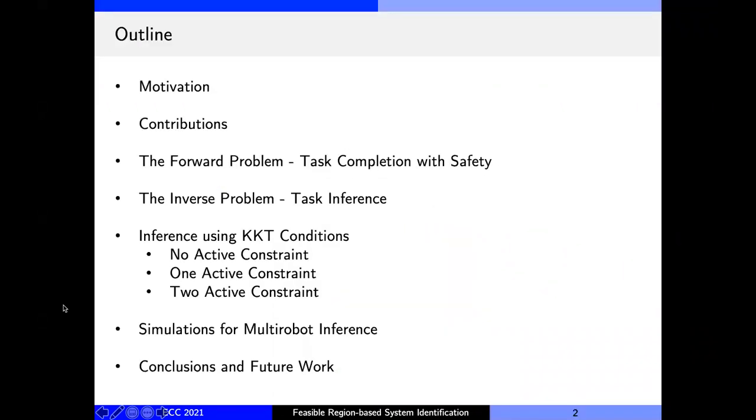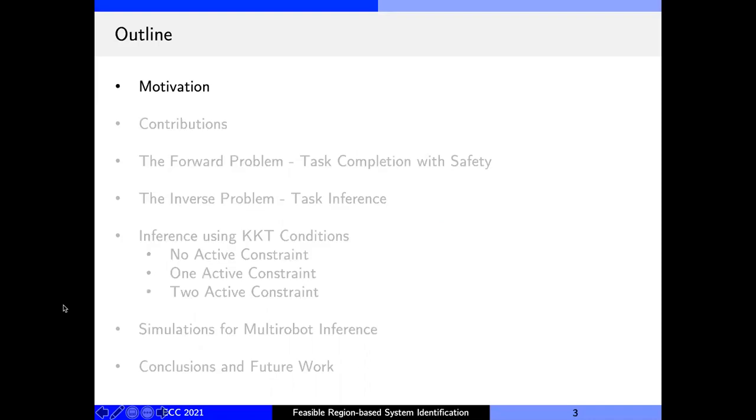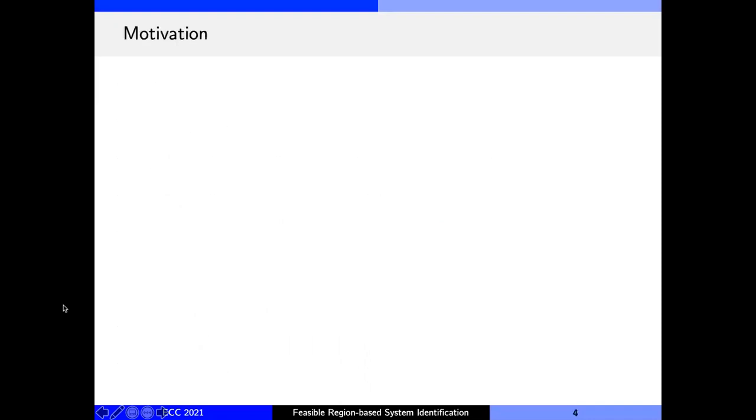So this is the outline of this presentation. We will revisit the slide every now and then just to remind ourselves where we are. So what is the motivation of our work?